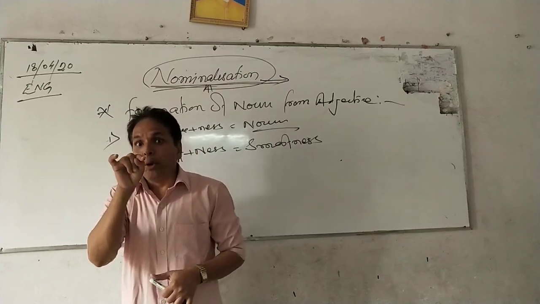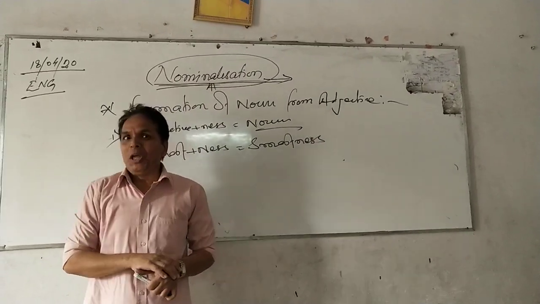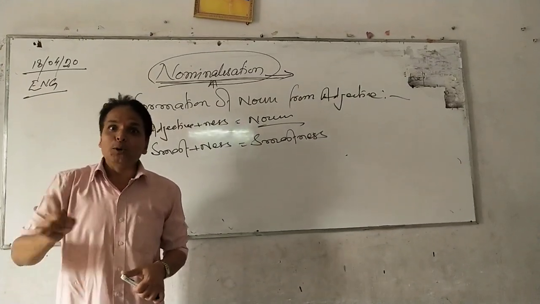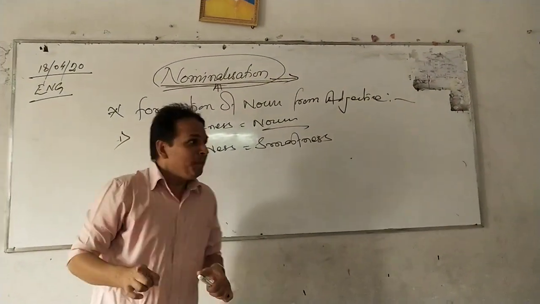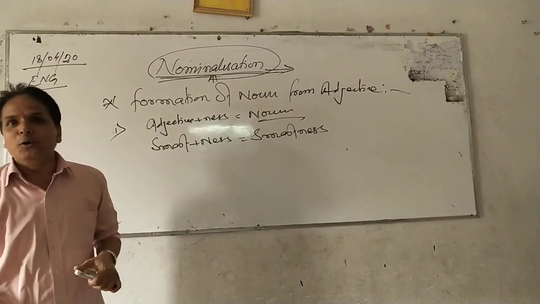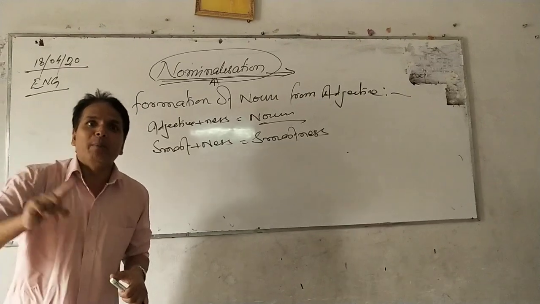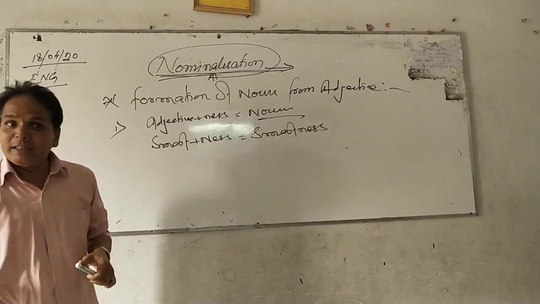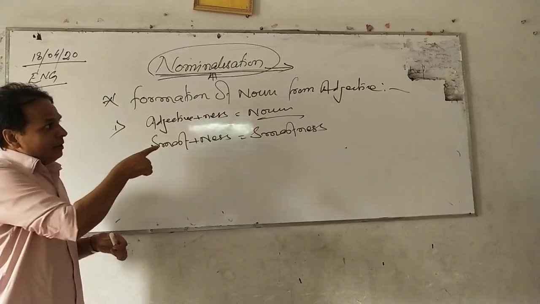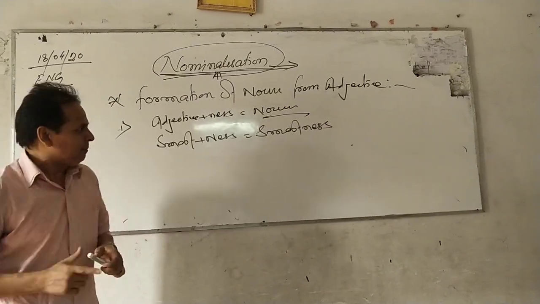Beauty is a born, existing noun, and beautiness is a formatted, nominalized noun. So both are nouns, but remember, we have formatted the noun from noun. So we can form the noun from the noun also, and here we are forming the noun from adjective.